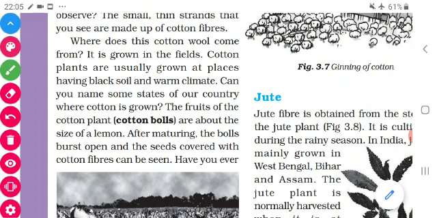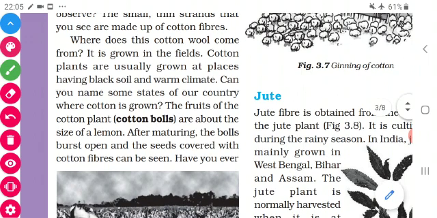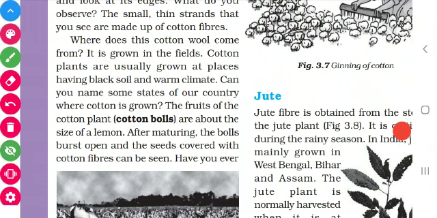The plant has many parts, isn't it? We have seen in chapter 1 itself. It has leaf, root, stem, like that. One particular part of the cotton plant is used as fiber, isn't it? So what is that? Fruit. This fruit is called cotton bolls.